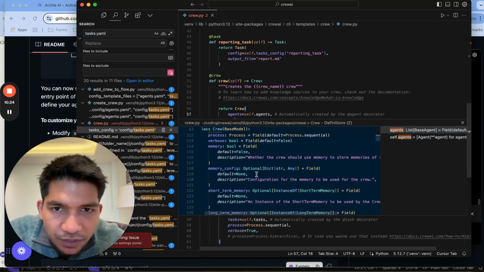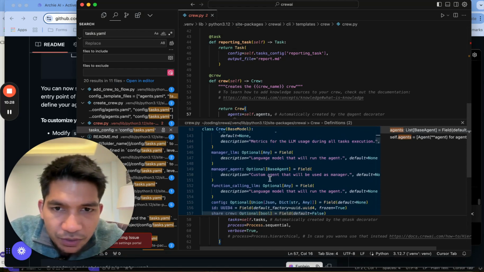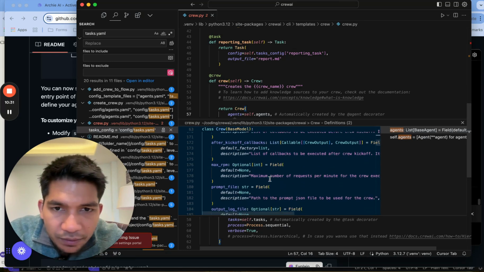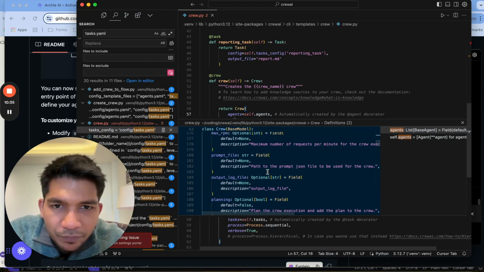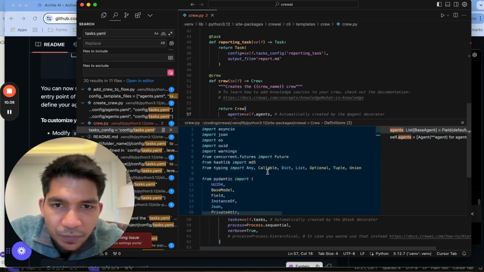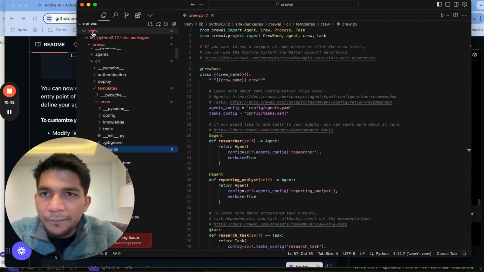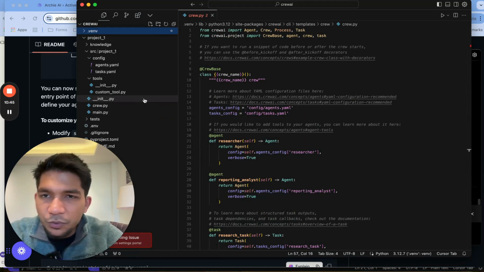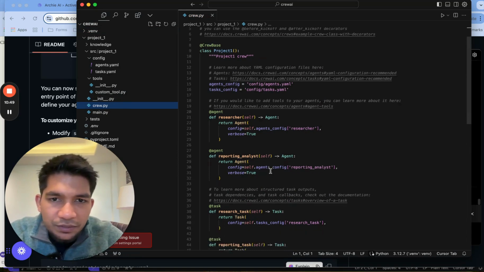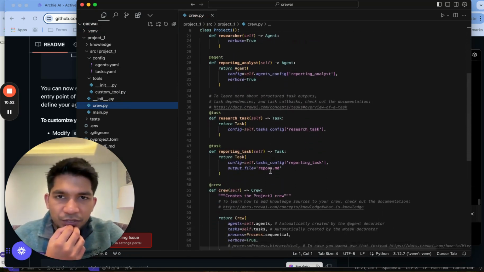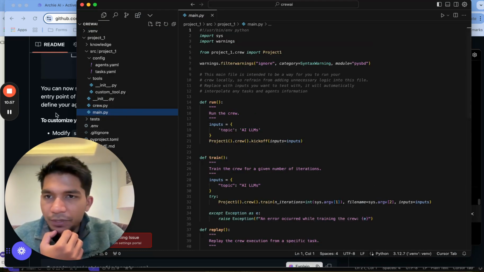So this is the agent, and the memory is whether the agent should have memory or not. These are the description, and these are the prompt, path to the prompt file, and this is what's being constructed. So it's not very intuitive to me at this point, but I think as we look into their code, it should be. But we got what it's trying to do, and then there is the crew.py file, which is constructing these agents, and the main.py file, which is finally running it. So let's come back here.